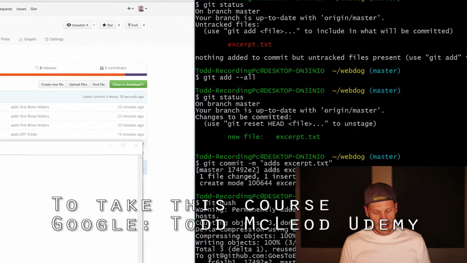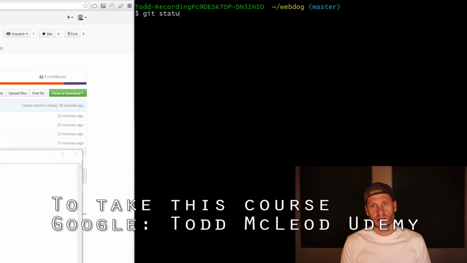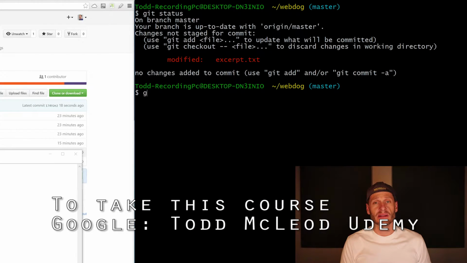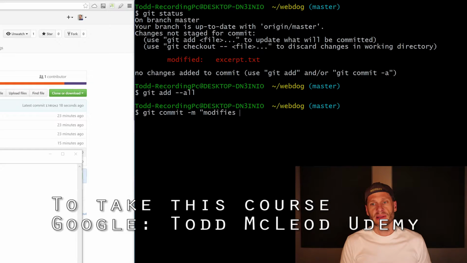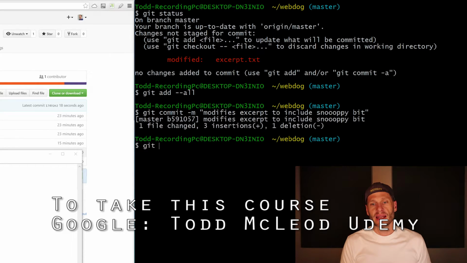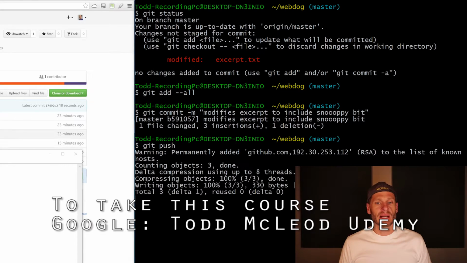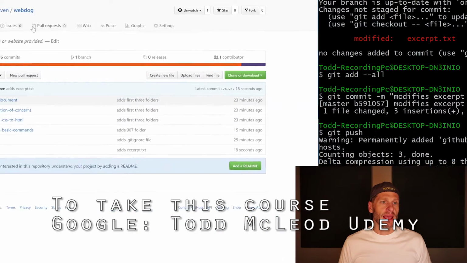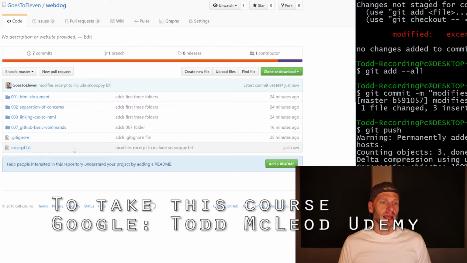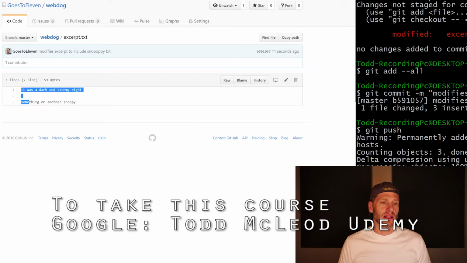File save. And when I do git status, it'll say, hey, you've modified excerpt. Okay, cool. Let's add that. And let's commit that change. Modifies excerpt to, I wish I'd chosen a different name, includes Snoopy bit, or whatever. And now git push pushes it up to the repo, and I refresh this, and it says now modifies excerpt to include Snoopy bit, and there's something or another Snoopy.